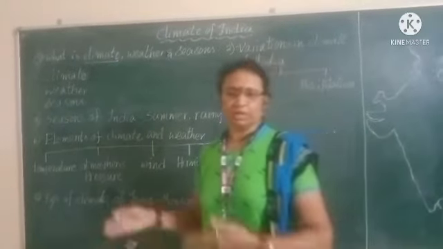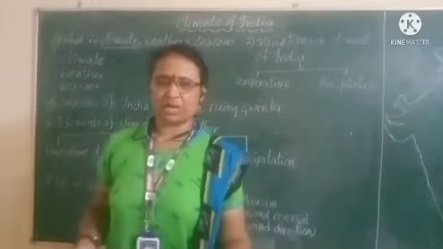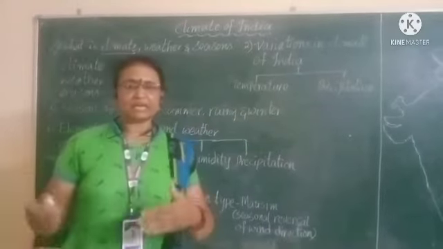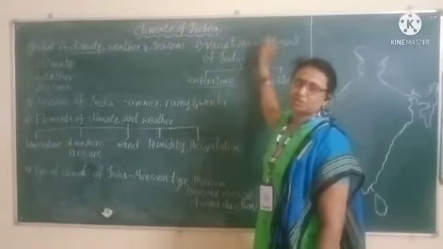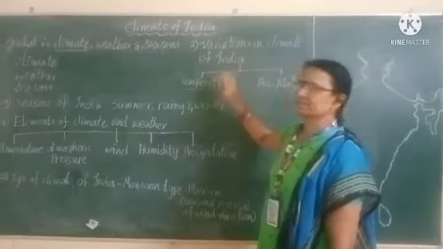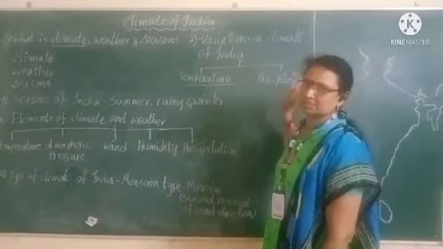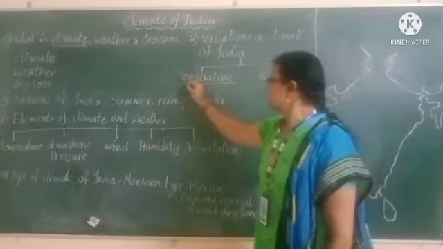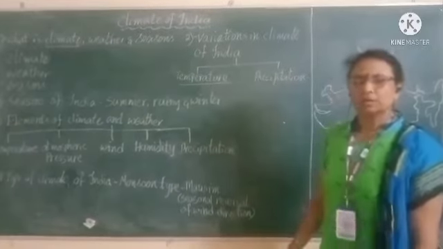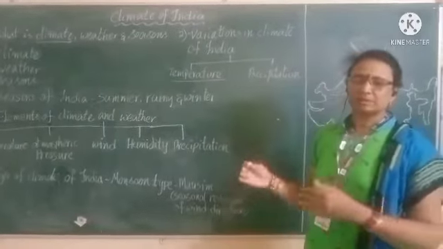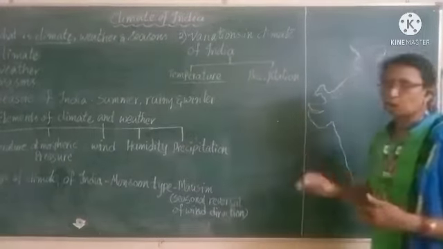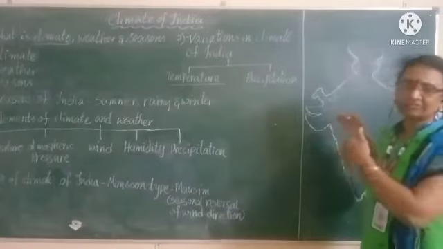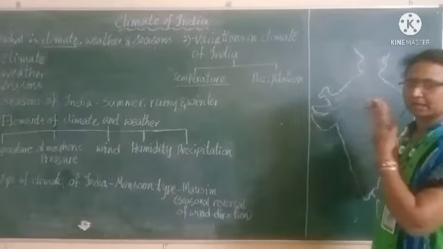How the temperature and precipitation vary from one area to another in India. Let us learn about the variations of climate of India by taking two examples: temperature and precipitation. First, the example of temperature. We all know that the summer season is very hot. Now let us see how the temperatures in summer vary from one region to another in India.